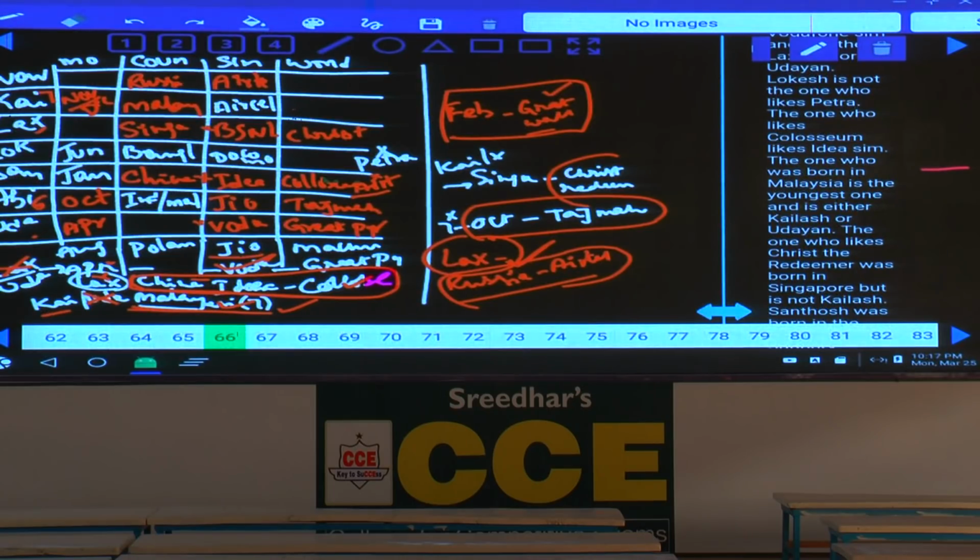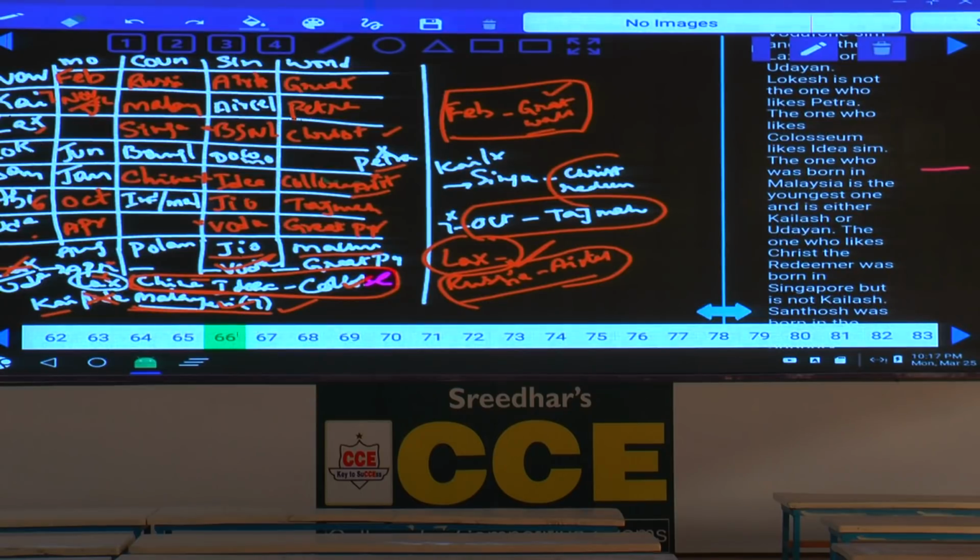Then if it is November or December, what is left over here? Singapore and Christ Redeem, this is also done. And February and Great Wall of China we need to have. Then Lakshman or this Naveen was left over, and Lakshman cannot be in the month of February, because if Lakshman is February, then Great Wall of China must be here, which is not possible. Hence, who was born in the month of Feb? Naveen. If Naveen was born here, then this Great Wall of China must be at this place. And this person does not like Petra. Hence, this Kailash likes Petra.